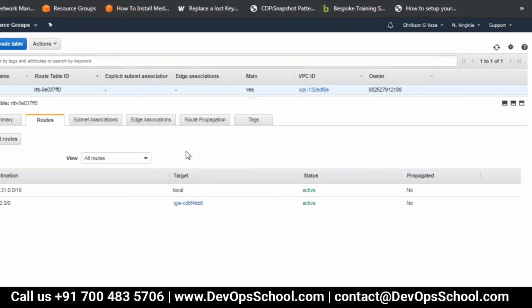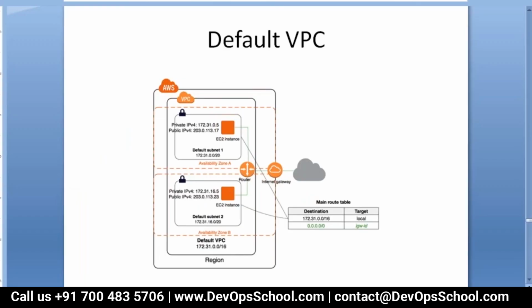Okay, so these are all virtual entities. Now the good part on cloud is if you have basic networking knowledge, you can easily manage this, right? So that is what we are going to showcase in our step-by-step exercise of creating a custom VPC. Okay. Now, before we move ahead, I will show you the scenario we are going to implement.